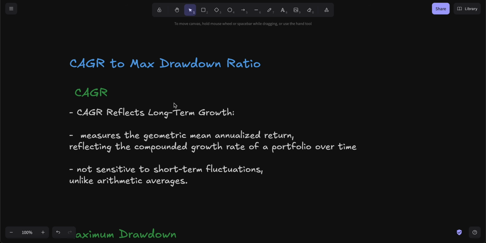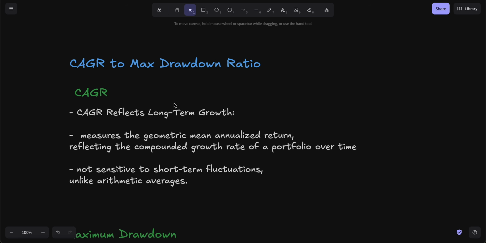And it's not sensitive to short-term fluctuations like, for example, arithmetic averages. If you have a loss in, say, month 2 or year 2 or year 3 or year 4, it gets reflected in the CAGR. It's not going to run away, because overall, when you backtest over 10 years or 20 years of forward test, that big loss will be reflected in the CAGR, and it doesn't get averaged out like Sharpe ratio.